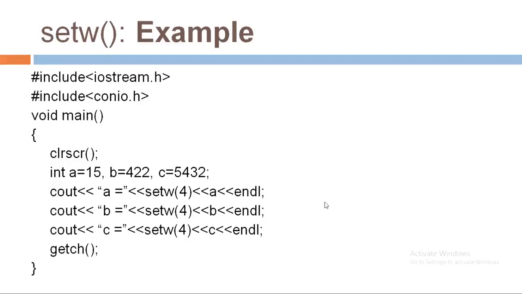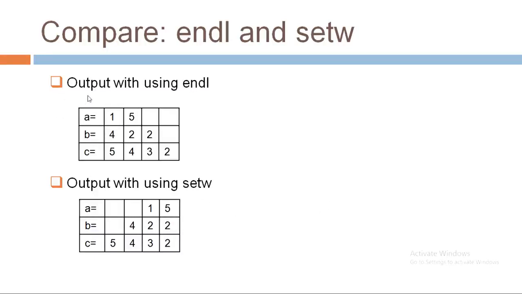Now let's compare the output of endl and setw. See friends, here the first table shows the output of the endl manipulator, in which each variable's value is displayed on three different lines. But what is the difference between endl and setw? Here also the output is displayed on three different lines because we used endl in both programs. But as we are using setw, the value of a particular variable is displayed within the width specified with the setw function and in a right justified manner.